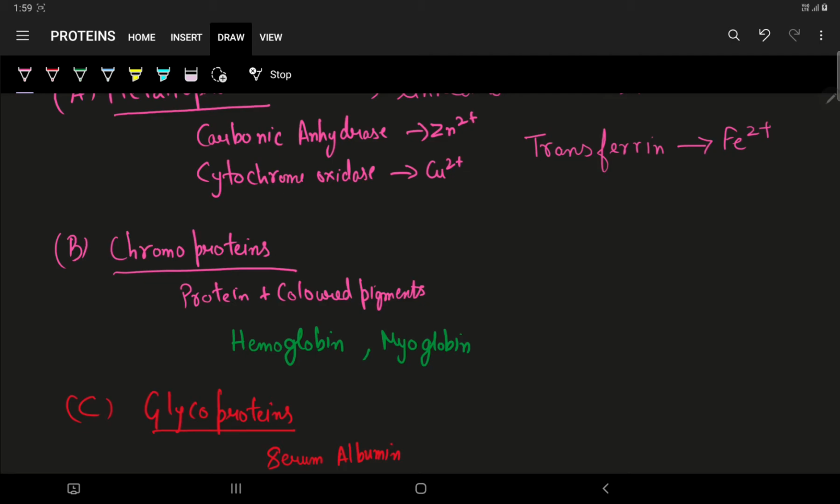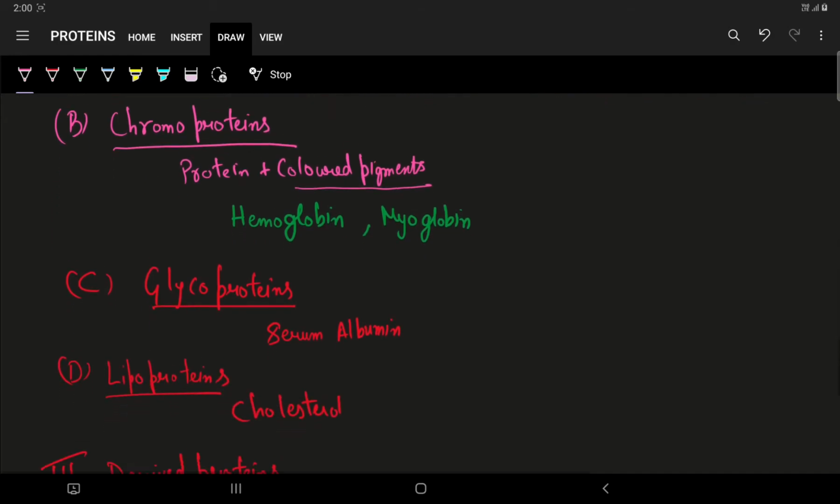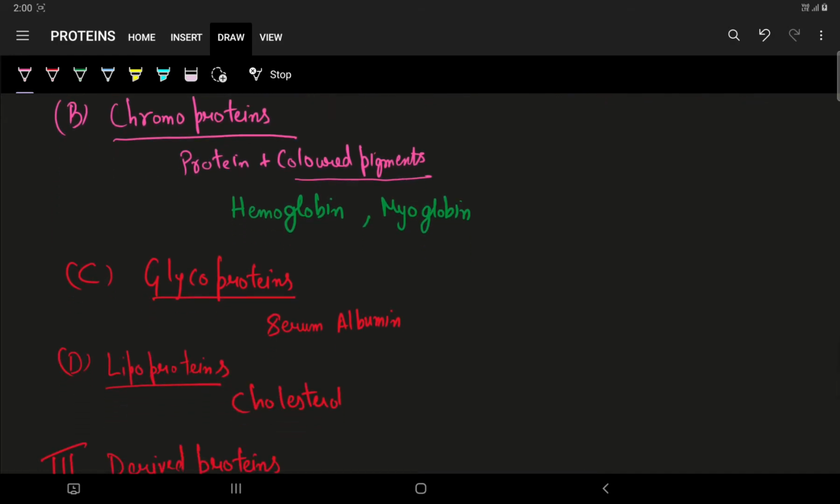Next comes the chromoproteins. The chromoproteins means they are linked with colored pigments. These proteins are coupled to the colored pigments such as found among the enzymes like catalase, peroxidase and flavoenzymes. Example we can say hemoglobin, myoglobin, these are linked with the colored pigments. Third type is of glycoproteins or mucoproteins. In this, the prosthetic group is a carbohydrate. So the proteins are linked with the carbohydrates. For example, serum albumin, egg albumin, these are linked with carbohydrates.